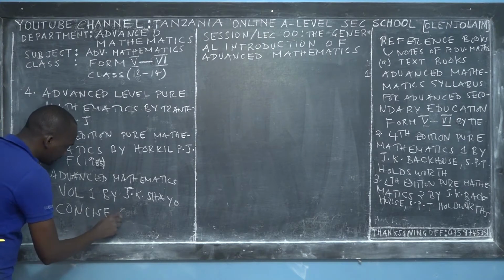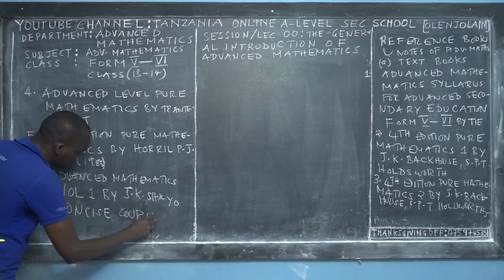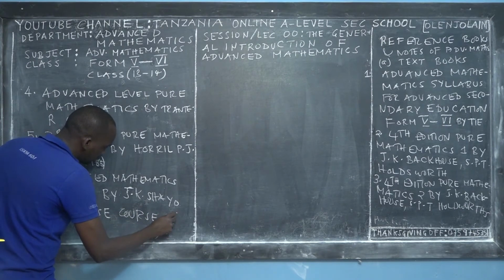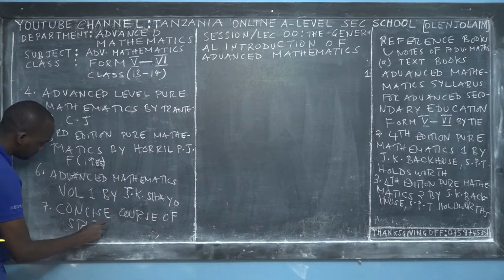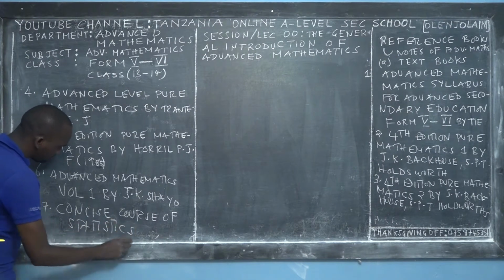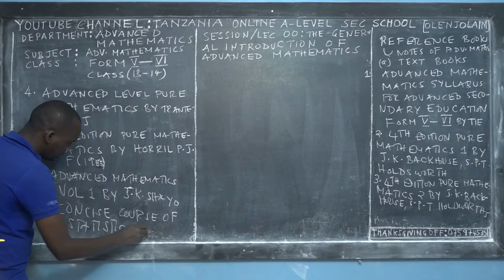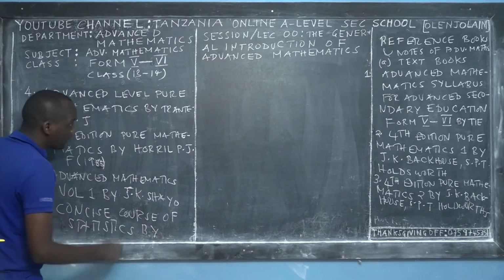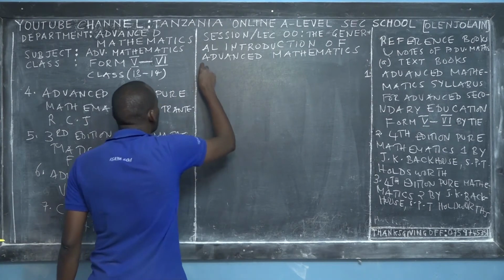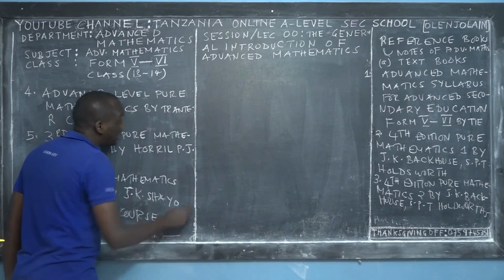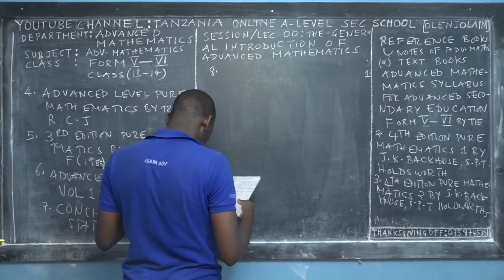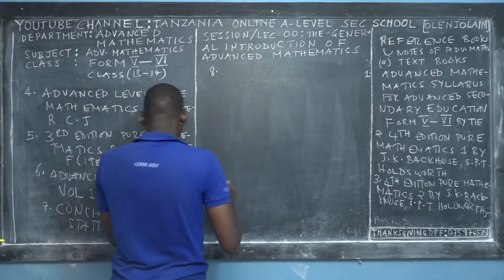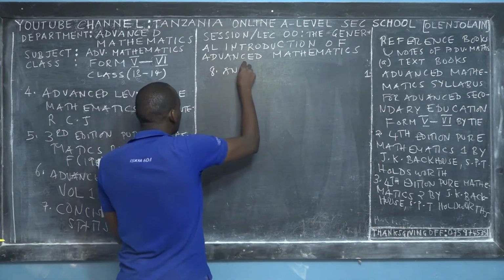Concise Course, I do recommend. I don't remember the name of the author. This is your homework, so fill in the blank. The eighth reference for advanced mathematics textbook is a book called An Introduction.